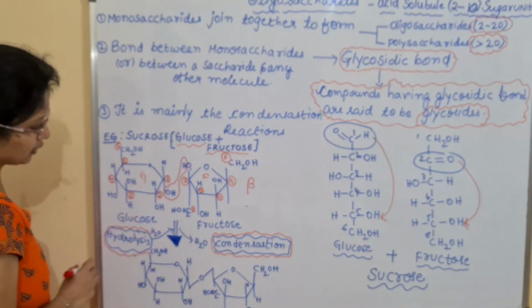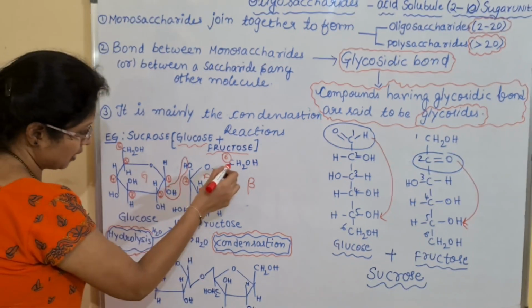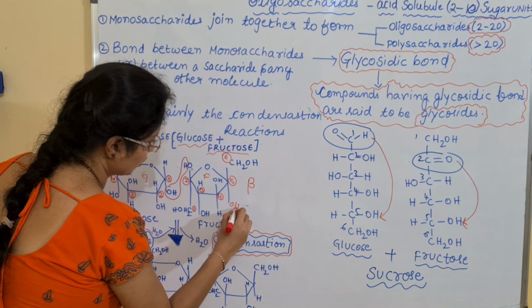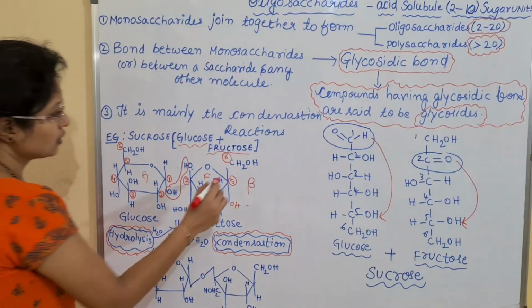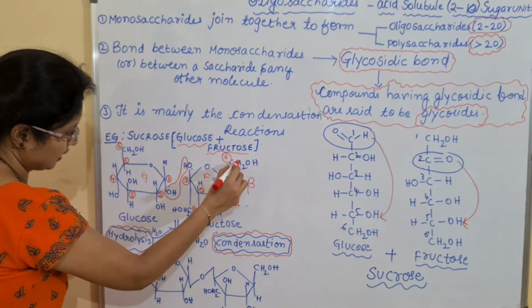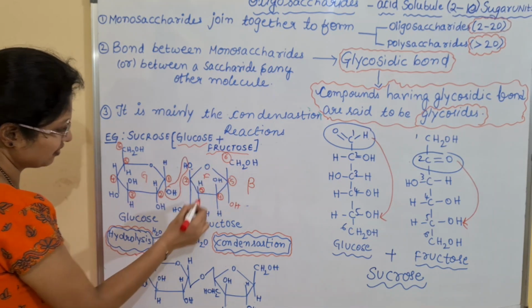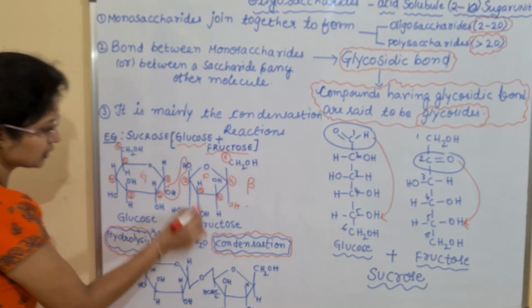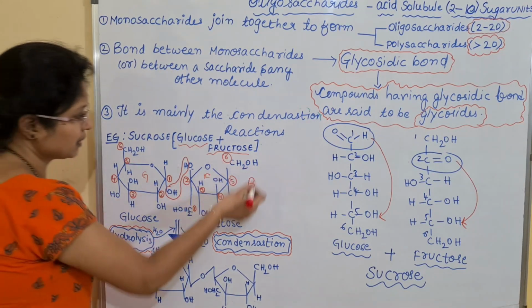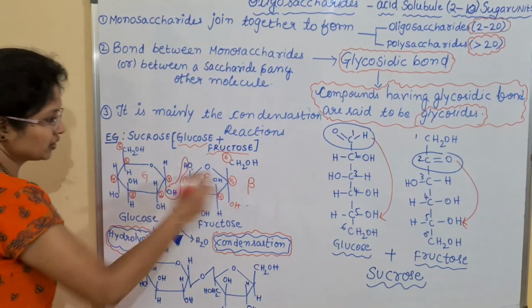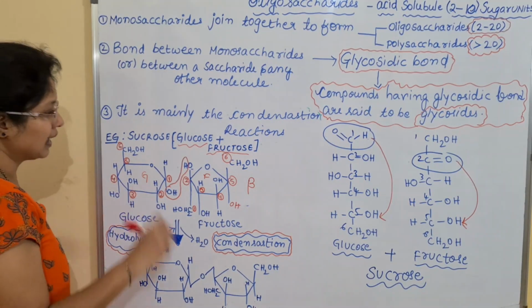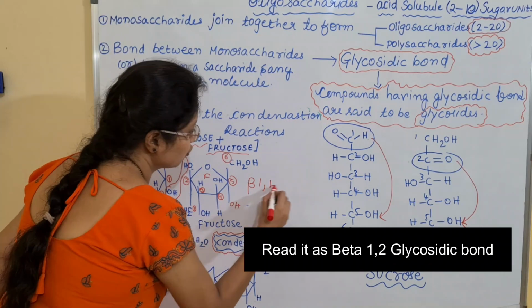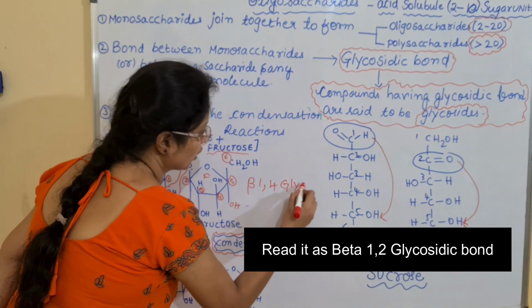In the fructose molecule, we have the 6th carbon here, and here we have another OH, it is not shown. So this is the 6th carbon and we will observe with the 1st carbon. Here again, OH will be in the opposite orientation. Then again it will be beta. So for both we have beta, and hence we commonly call it a beta 1,4 glycosidic bond.